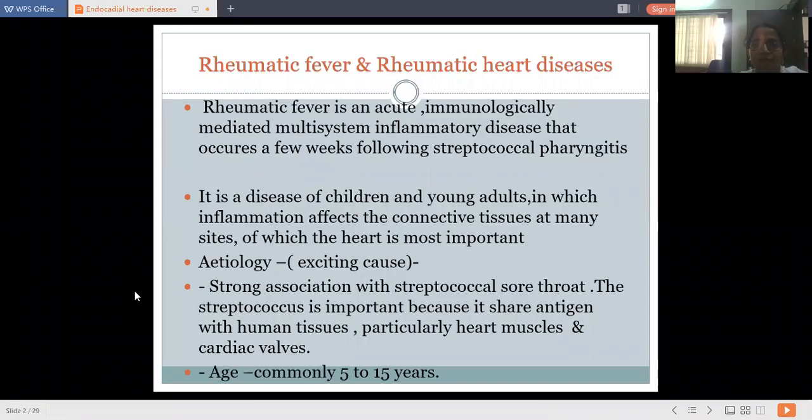So, bacterial endocarditis, there are three types of diseases: rheumatic heart disease, that is rheumatic fever, bacterial endocarditis, and subacute bacterial endocarditis.